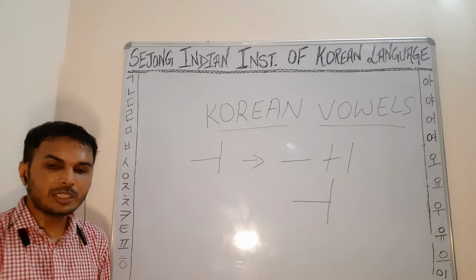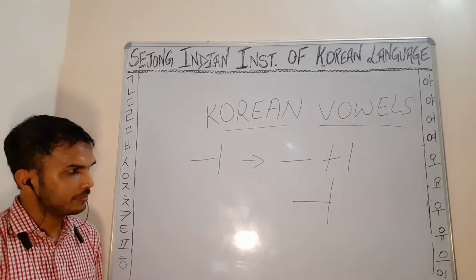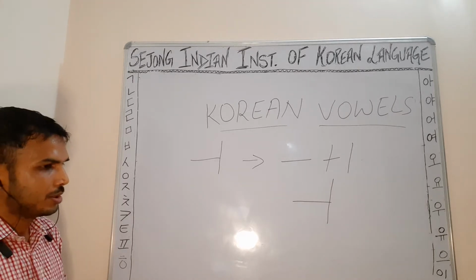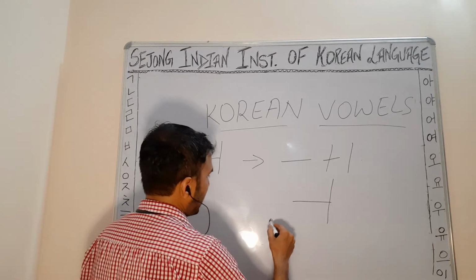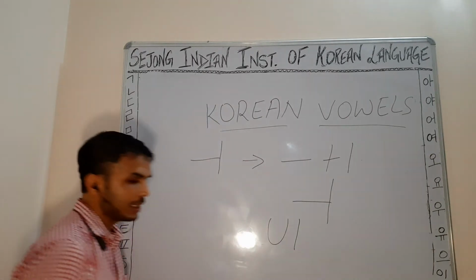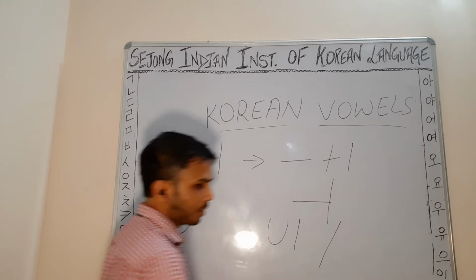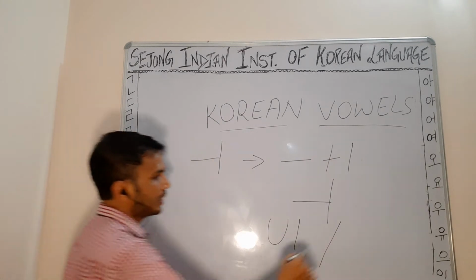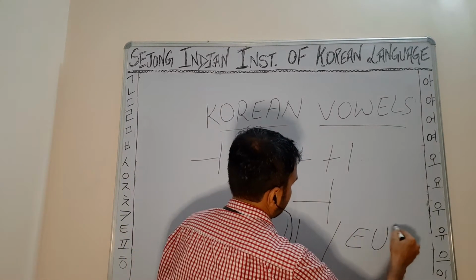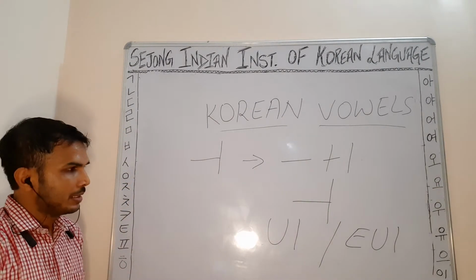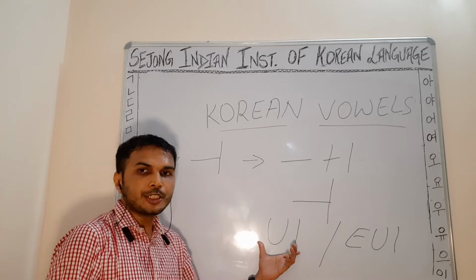And can you guess the sound in English, in Roman? Yes, again it can be written like ui. But in some books, like many Korean books, you can find eui. But I think it can simply be written as ui.